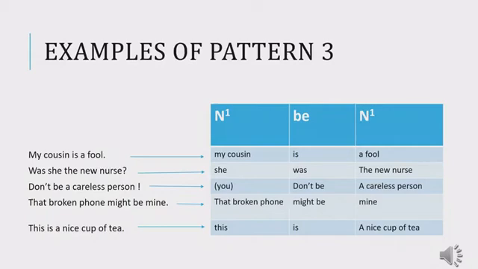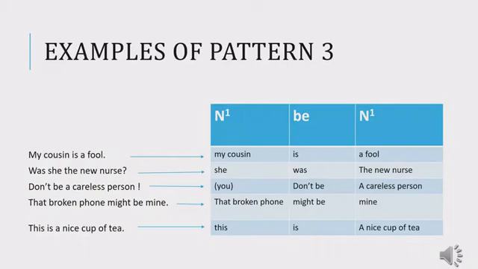Here N1 equals N1. My cousin is the subject and a fool is the subject complement because it completes the meaning of the subject. I'm talking about my cousin who is a fool. So the pattern of this sentence is pattern number 3 because it has the structure N1, B, N1.